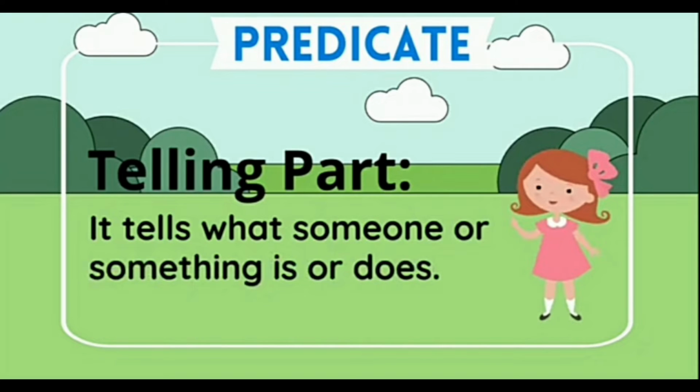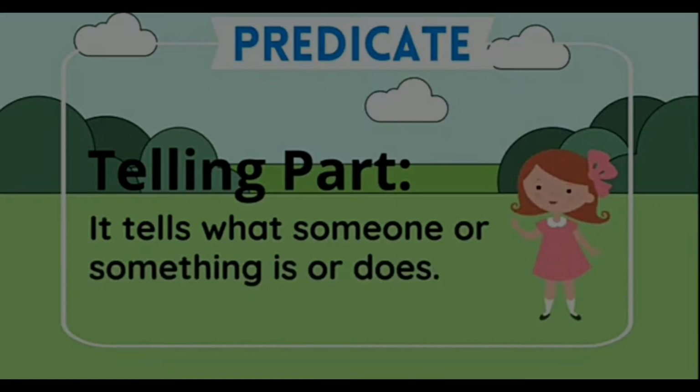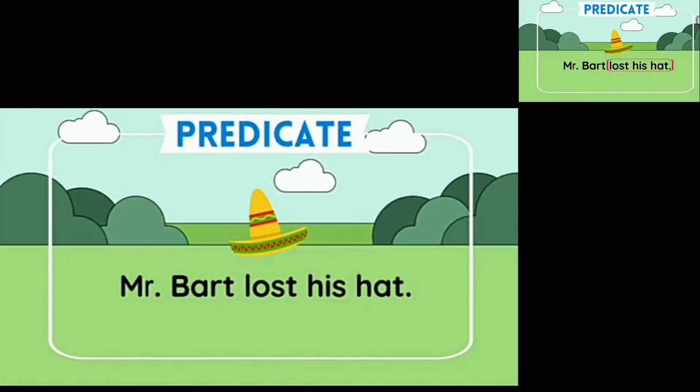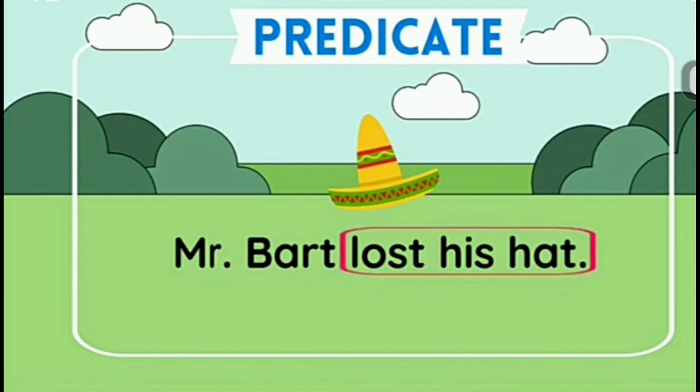Now we come to the next part of a sentence, that is the predicate. The second part of a sentence is the predicate, the telling part of a sentence. It tells what someone or something is or does. Let's take a look at this example. Mr. Bart lost his hat. Here, lost his hat is the predicate because this part of the sentence tells what Mr. Bart did.